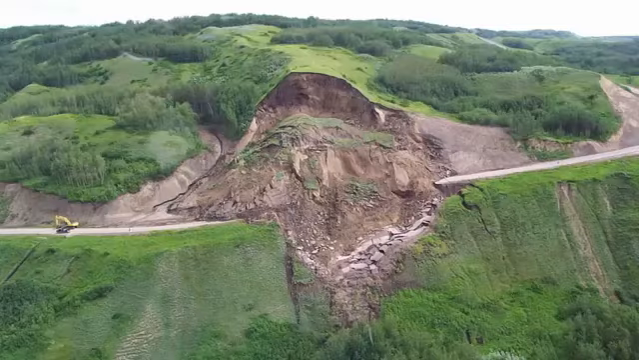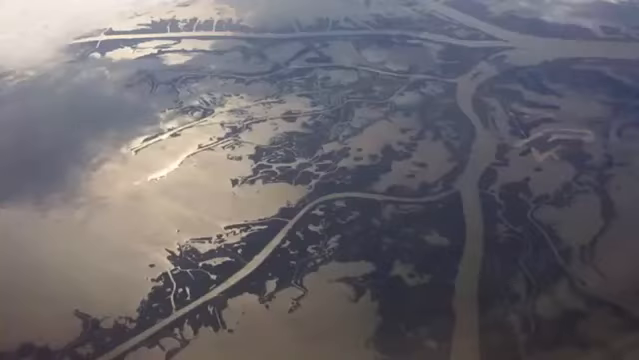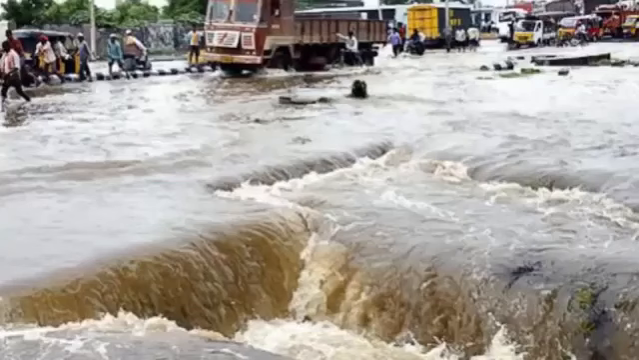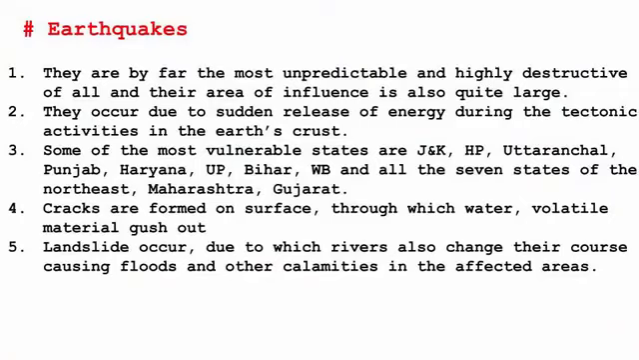Earthquakes are the prime reason landslides occur. And due to landslides, rivers often change their course. And when a river changes its course, floods will occur. And that will bring other kinds of calamities. So you see the chain reaction, how things are connected.